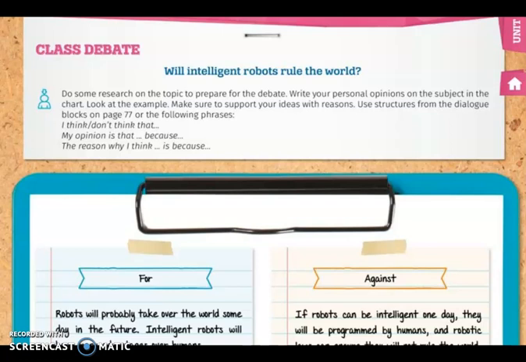And we get to the last page of unit number 3. Good job. So the question for this will be: will intelligent robots rule the world? Okay, let's remember a little bit about the movies that I recommended to you, like I, Robot. Do you remember what that movie is about?